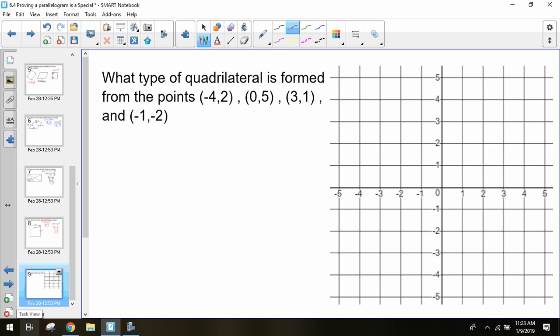We have a graph. They give us 4 points that are going to form a quadrilateral. We need to figure out what type of quadrilateral it is. So we have (-4, 2), (5, 0), (3, 1), and (-1, -2). We have our 4 points.